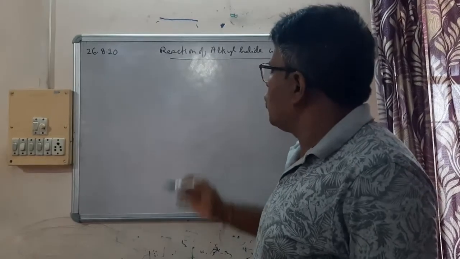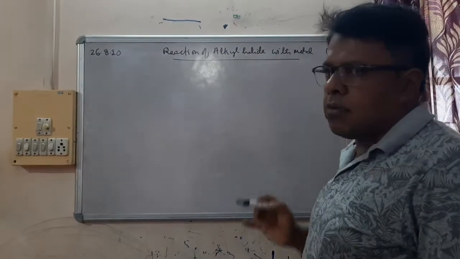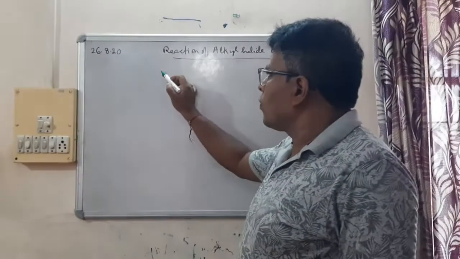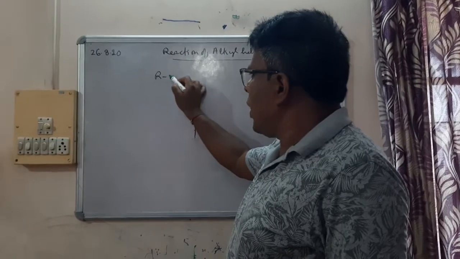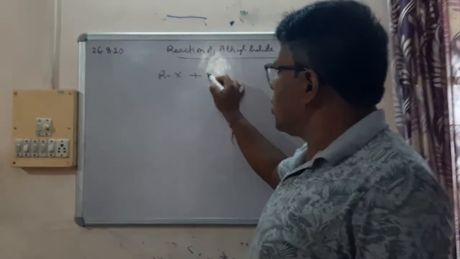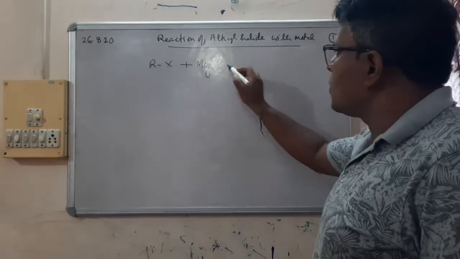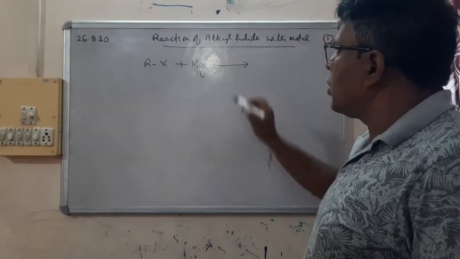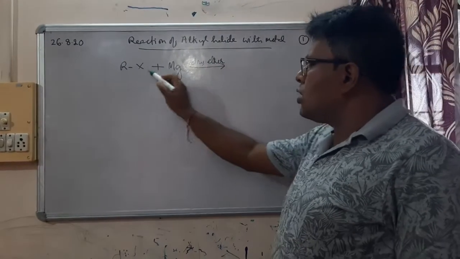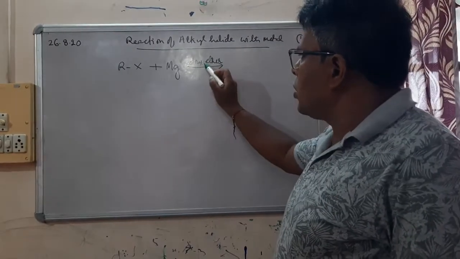Okay, children, today we are doing another important reaction of halo compounds, that is, reaction with metal. So this reaction can be written like this: with RX, the halo compound, and say we are considering a metal, say magnesium. And we are using here dry ether. Ether is used in this reaction as solvent, and this ether is free from water. So that's why it's called dry ether.